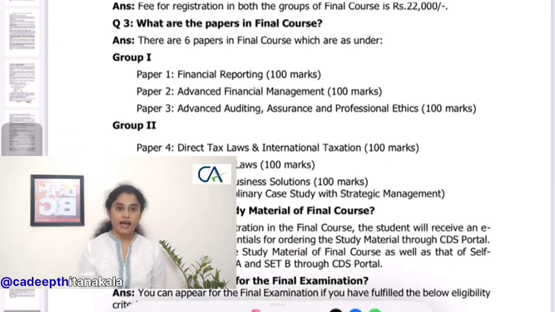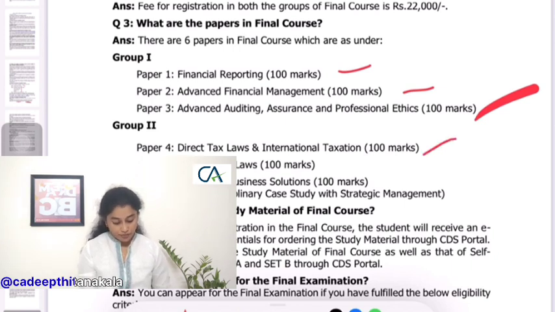So now let us see what are the papers that we have in the final exam. So here also it is divided into 2 groups, group 1 and group 2, which have 3 papers each for 300 marks. And in group 1, paper 1 is financial reporting, and paper 2 is advanced financial management, which is also for 100 marks, and paper 3 is advanced accounting, assurance and professional ethics, which is also for 100 marks. And in group 2, paper 4 is direct laws and international taxation, paper 5 is indirect tax laws, and paper 6 is integrated business solutions, and I would say paper 6 is an open book system, which means you'll be provided with a book while writing your exam, and the other 5 papers are closed book system.